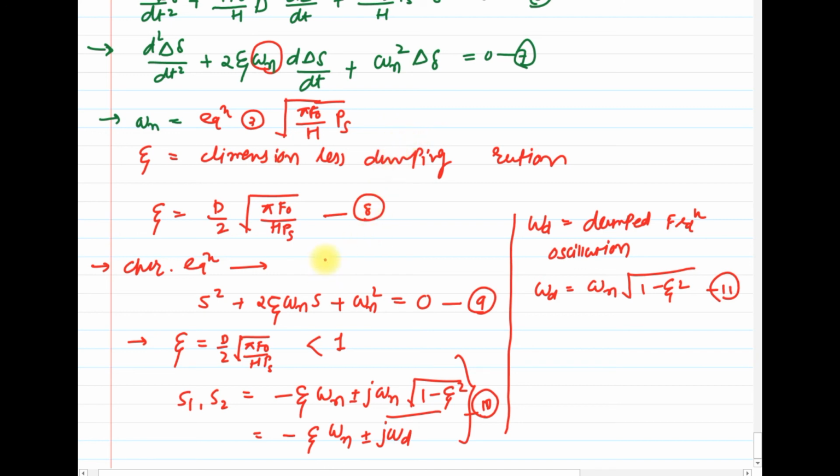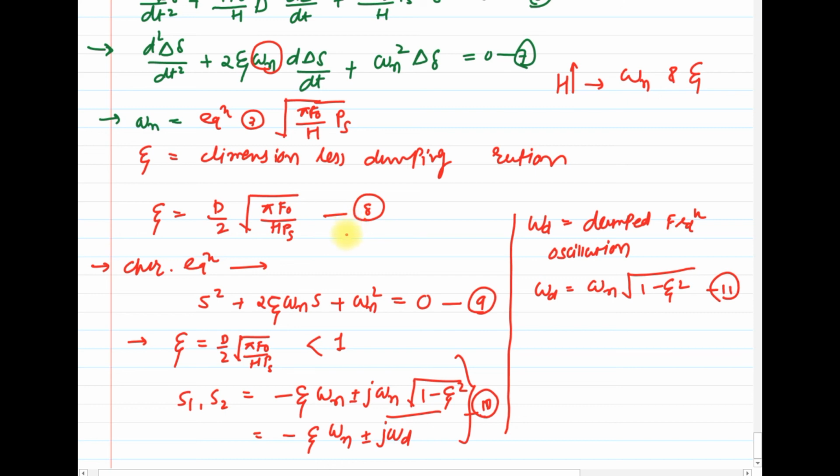Clear? One more thing: from equation number 3, which is the natural frequency of oscillation, and equation number 8, the damping ratio, you need to write the conclusion. If H is increased, what will be the effect on omega n and zeta, the damping ratio? That you have to derive or write by yourself.